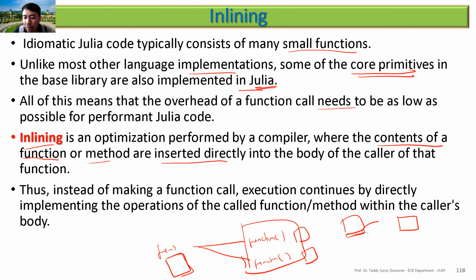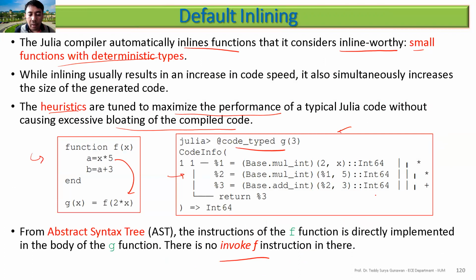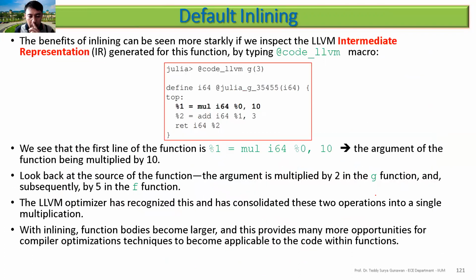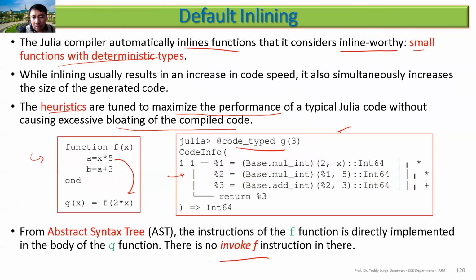The inlining will copy this one. See, this one becomes bigger. The code will be bigger. So instead of creating a code with 1 megabyte, for example, maybe you have the code for 2 megabytes, twice. This one is okay, but if you create multiple programs, then it will cost your storage also.